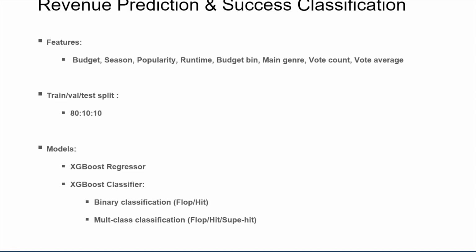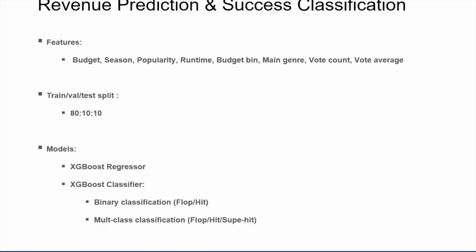Let's summarize our modeling approach for both revenue prediction and success classification. We use the same set of features for both, including budget, budget bin, season, popularity, runtime, main genre, vote count, and vote average. All of them were selected based on their correlation with movie outcomes. The dataset was split 80% for training and 10% each for validation and testing.